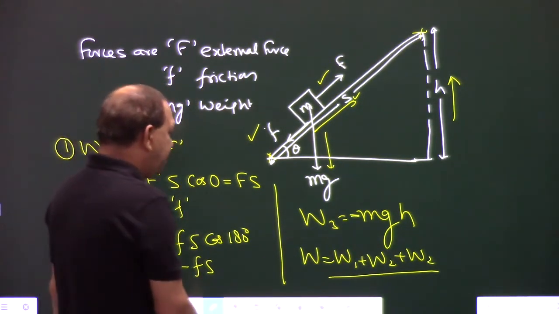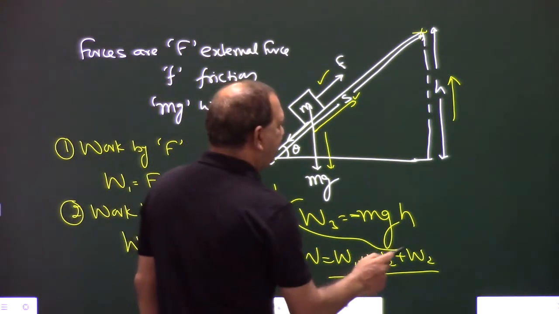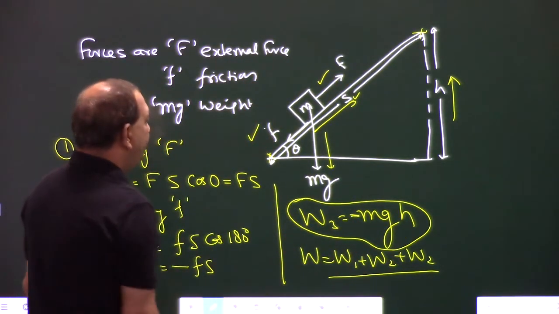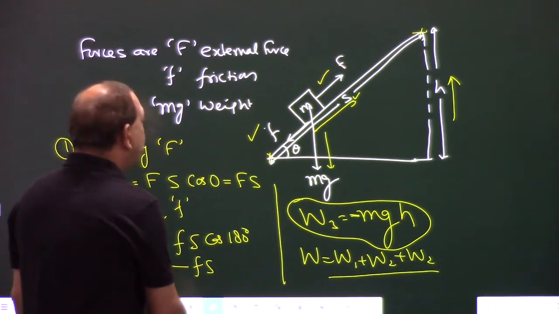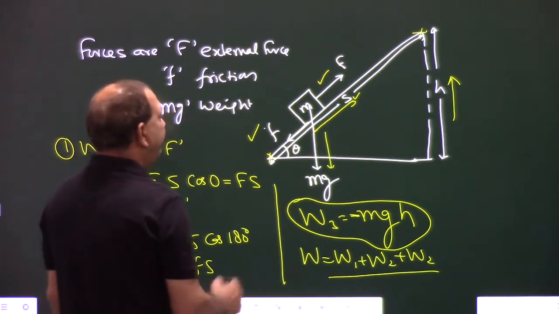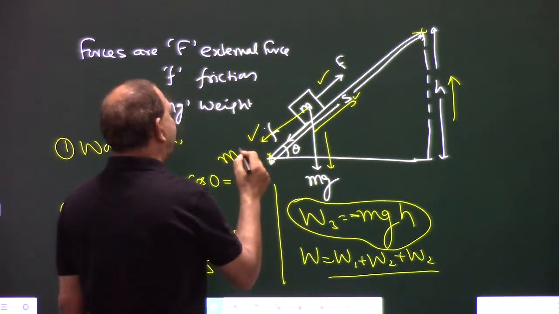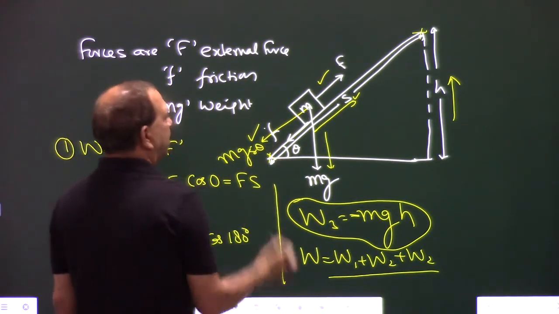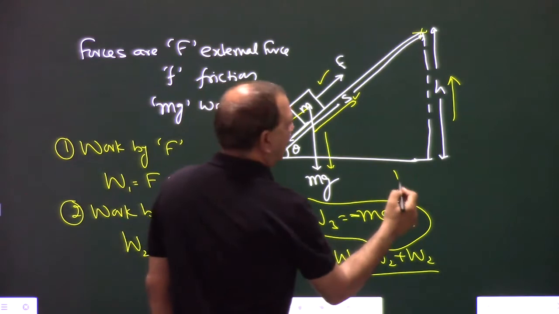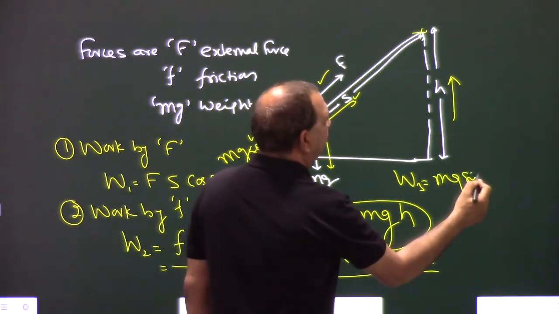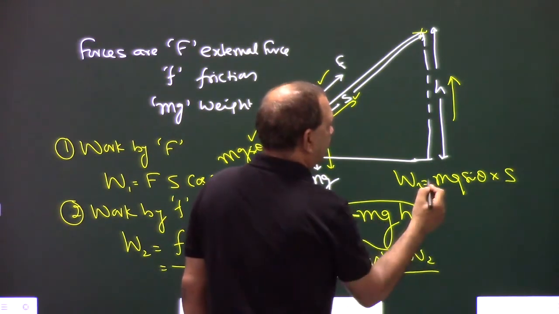To calculate this work, we have another way. Let's take the component of force. If we take the component of force, this will come as mg sin theta, right? So we can also calculate W3 is equal to mg sin theta into S, but negative.